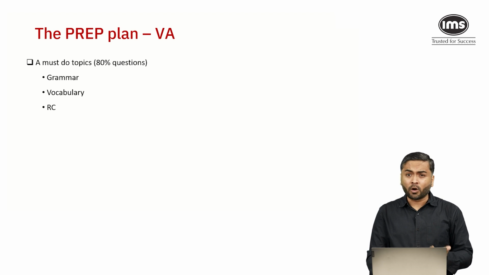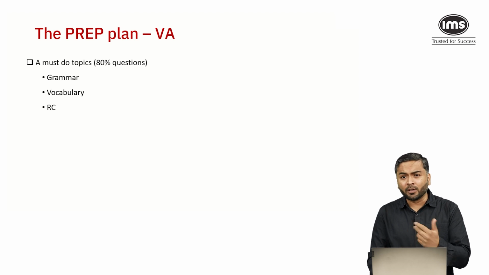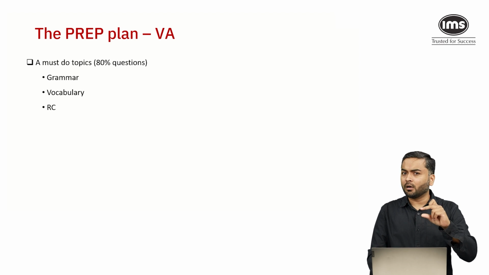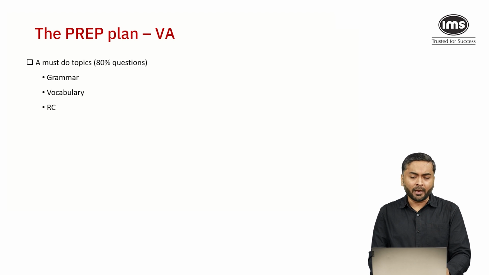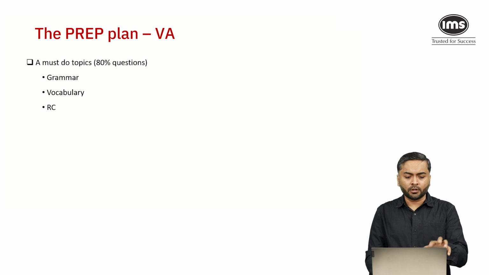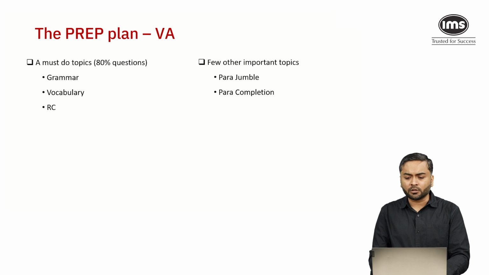You'll have vocabulary: synonyms, antonyms, one-word fill in the blank, and multiple fill in the blanks in one line, not exactly para completion. And in reading comprehension, you always have 2 RCs. So 80% of the area is covered by this, and the remaining questions are para jumble and para completion.